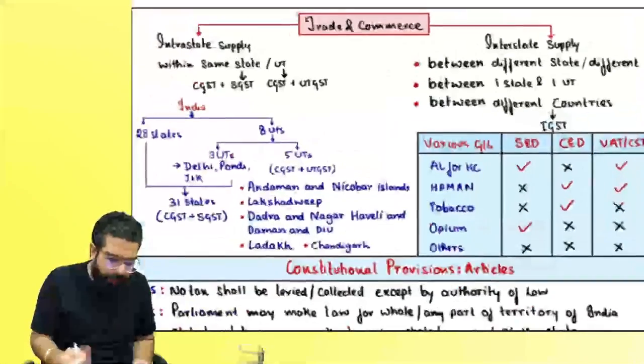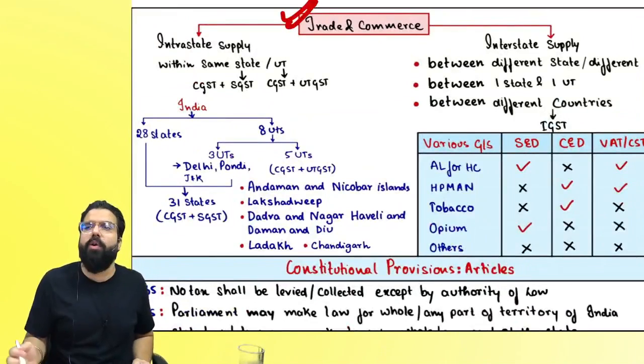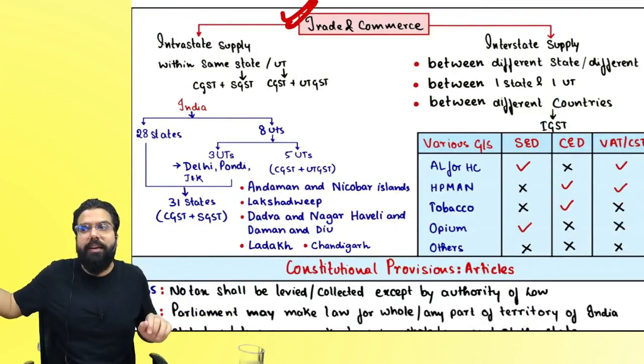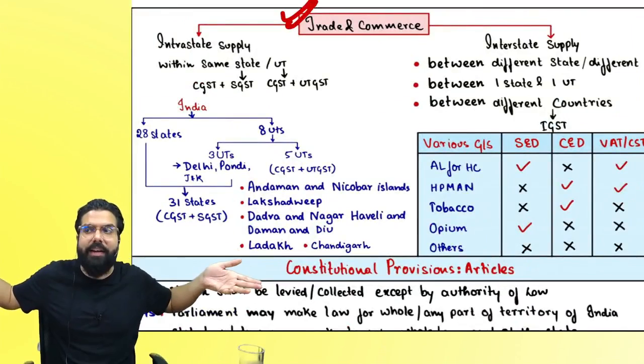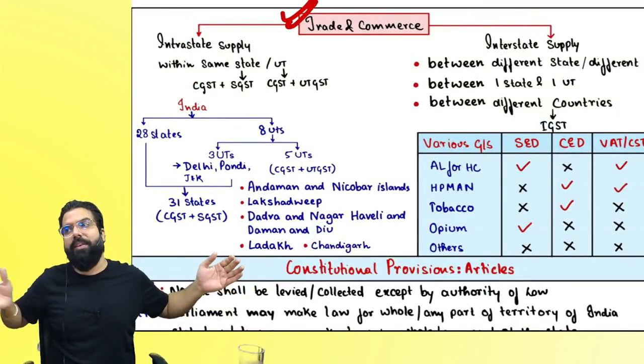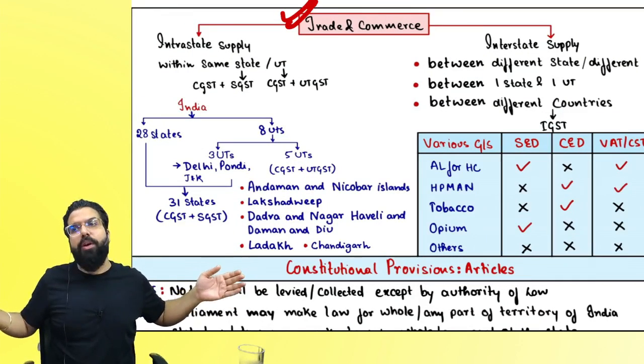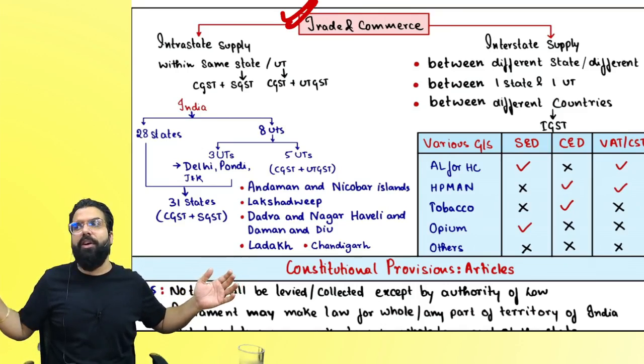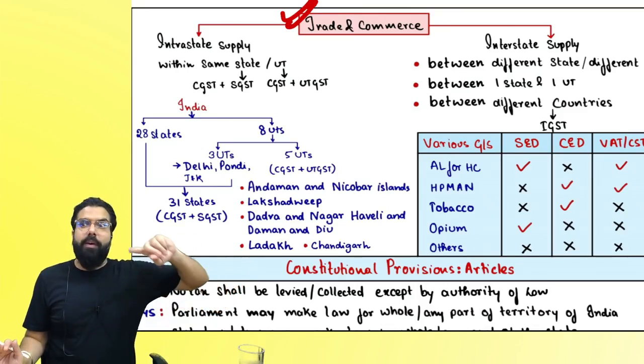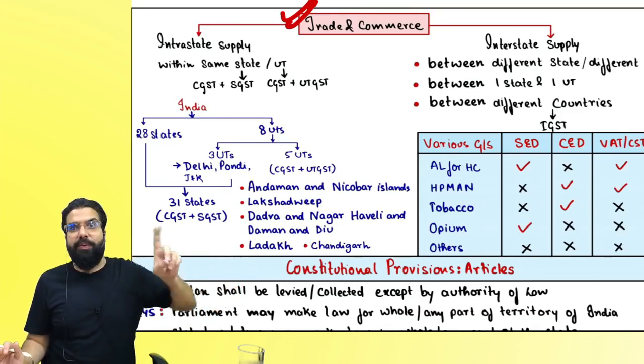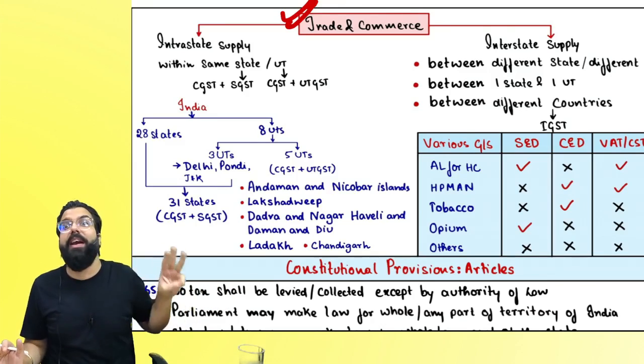Come to the right hand side. Trade and commerce. If I talk about trade and commerce, there is interstate trade and intrastate trade. Intrastate means within the same state or within the same UT, where we always charge CGST and SGST, or CGST and UTGST. Whenever it is interstate, it means different state, different UT, one state and one UT, or a different country.